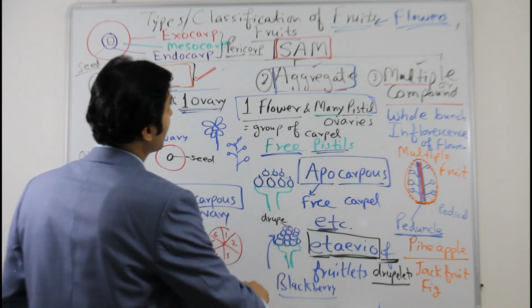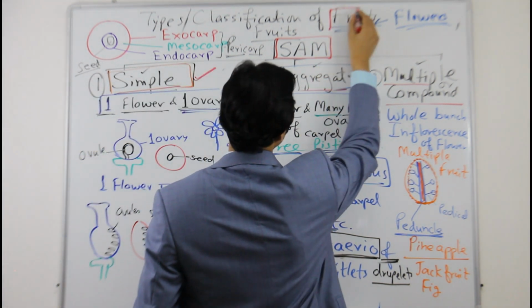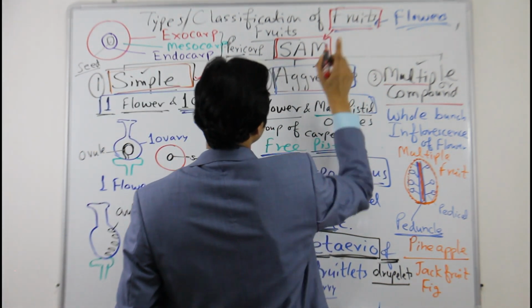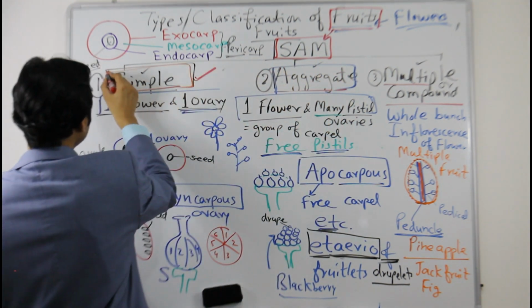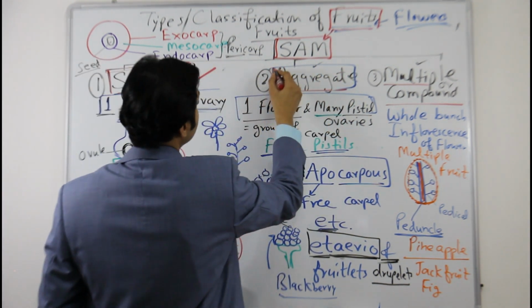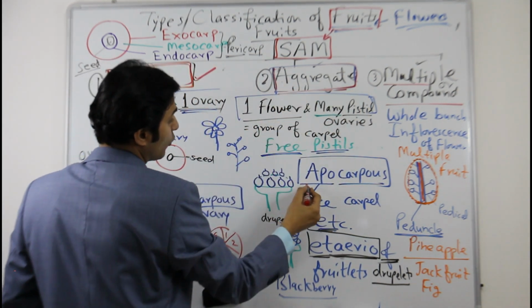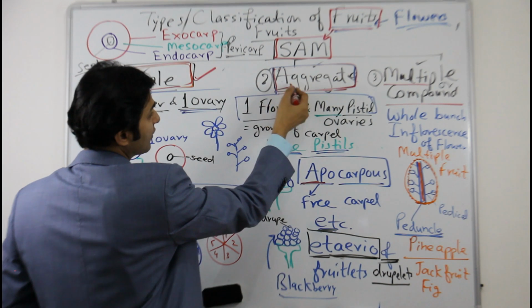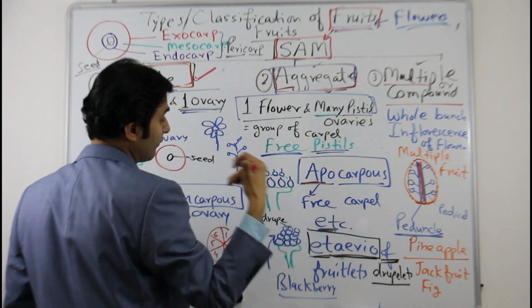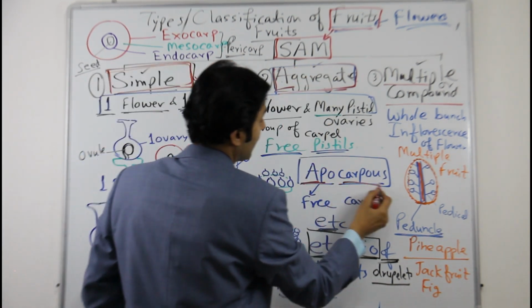So as I said, next time when you have to learn about fruit, think about SAM. S means simple fruit. A means aggregate. For A and apocarpus also, the flower is one, the carpels are free, apocarpus.